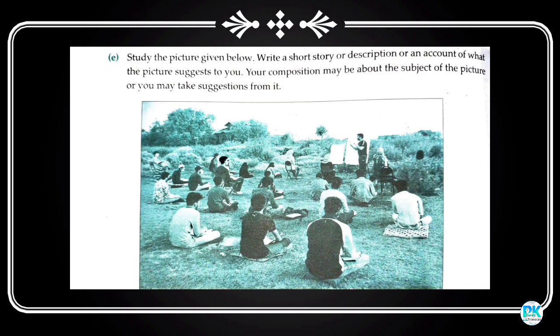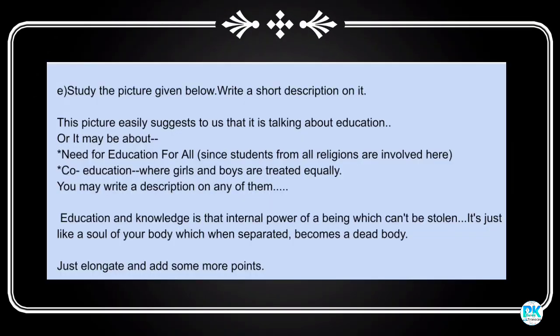Now, the picture-based composition. Study the picture given below and write a description on it. Okay. Now, this picture can easily give you an idea that it is something talking about education. Or you may write something about the need for education for all, since students from all the religions are involved here. Co-education, because girls and boys are treated equally. Just write a description on any one of them.